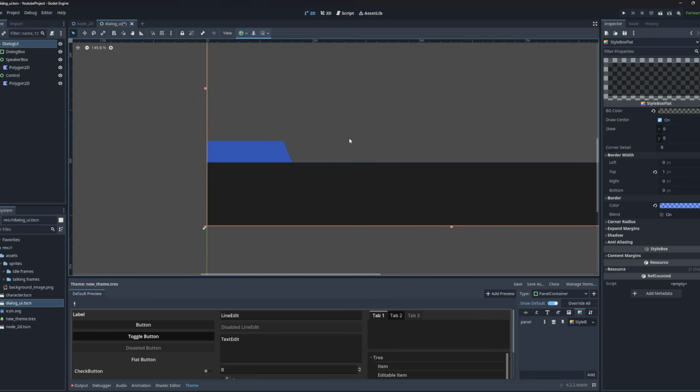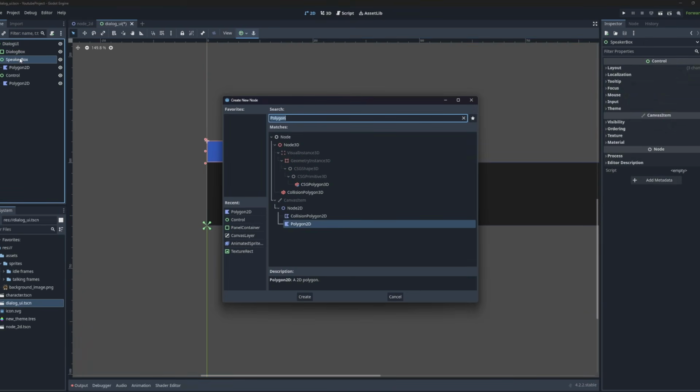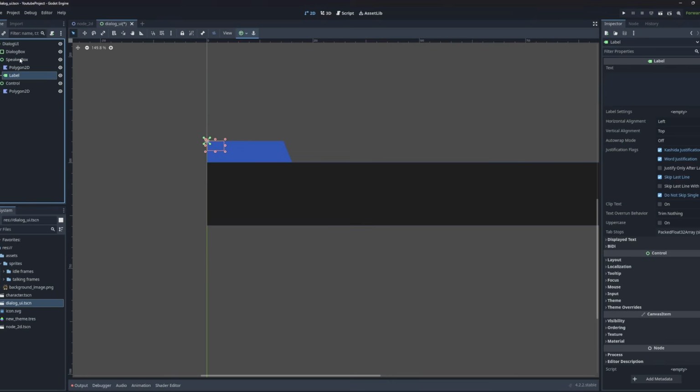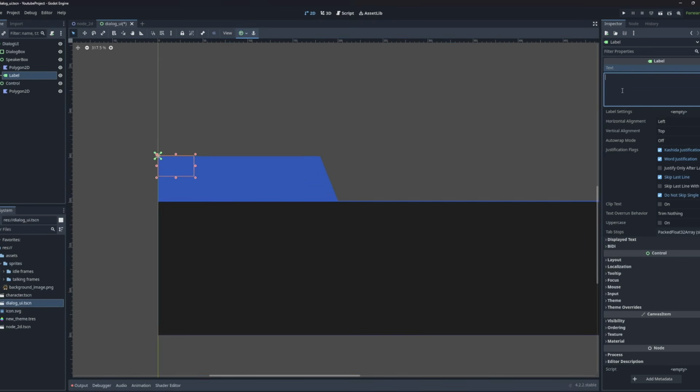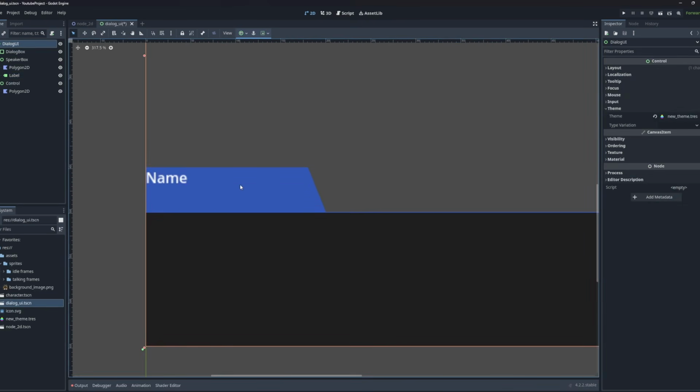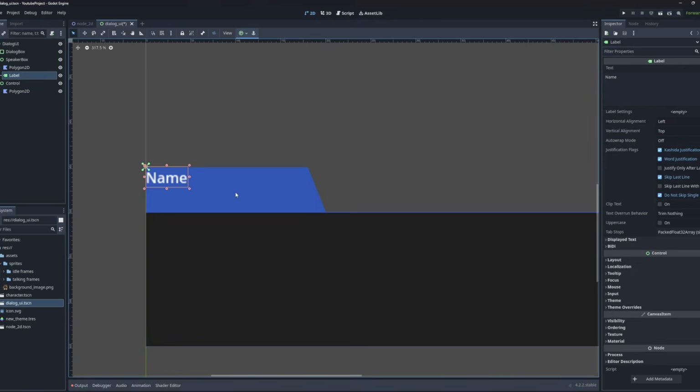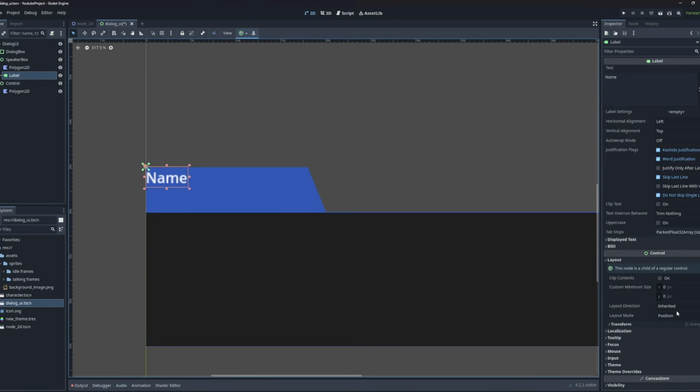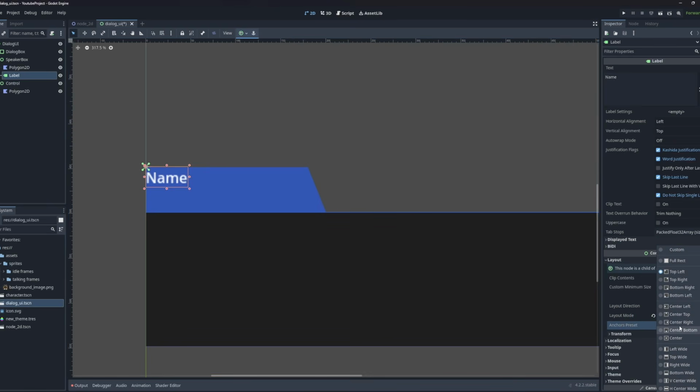Now we can add the label to represent the speaker name very easily. I'm just going to add a label here. I'm going to type something here just to have a word. I'm going to write name. We want the name to be positioned roughly at the center of our speaker box, right? So we're going to go up to layout. We're going to choose anchor and center. There we go.